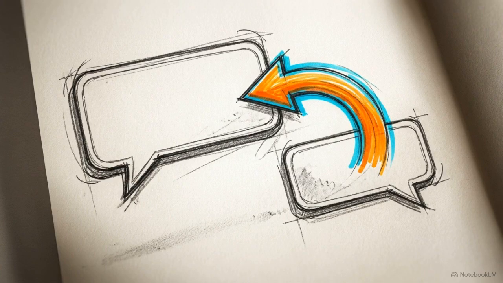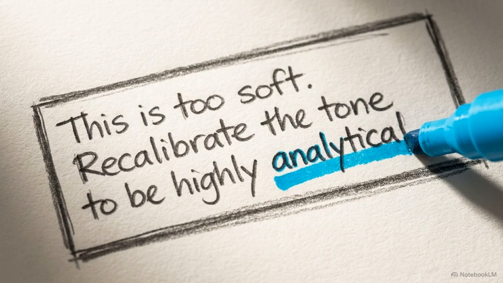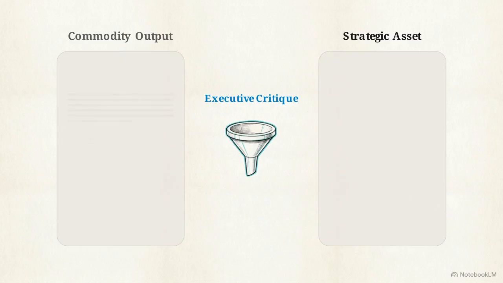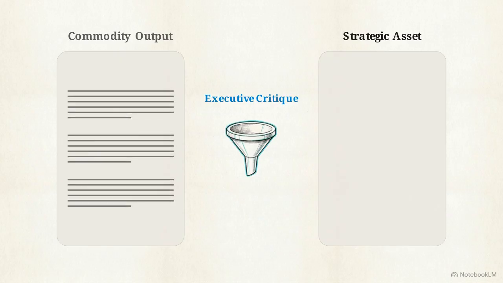Apply a direct executive critique to force the model to self-correct. Type back to it, "This is too soft. Recalibrate the tone to be highly analytical," or "Rewrite this assuming a hard budget constraint of $10,000." Look at the difference before and after the executive critique. The generic prompt yields dense paragraphs of gray text. The delegated prompt yields sharp headers and tight analysis.